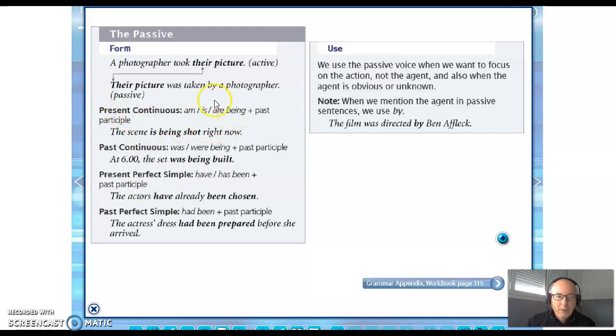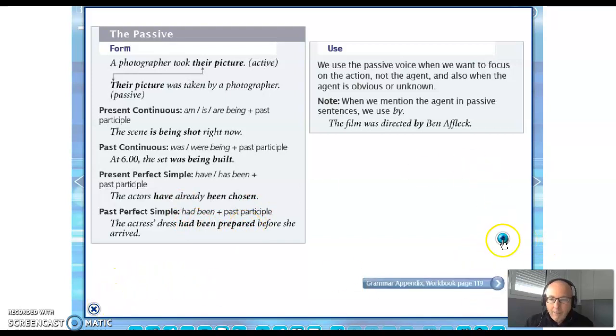In the present continuous we have the present continuous of the verb to be and the past participle. Past continuous of the verb to be and the past participle. Present perfect simple: have been and the past participle. Past perfect simple: the past perfect of the verb to be and the past participle. Okay, so this is it.